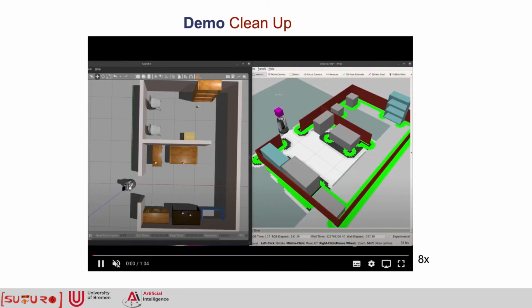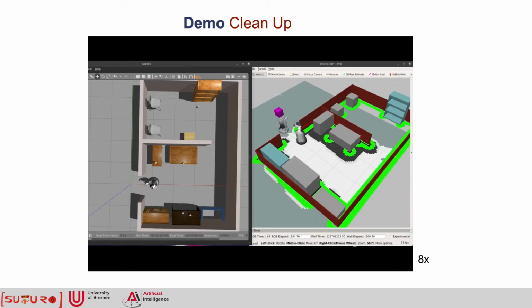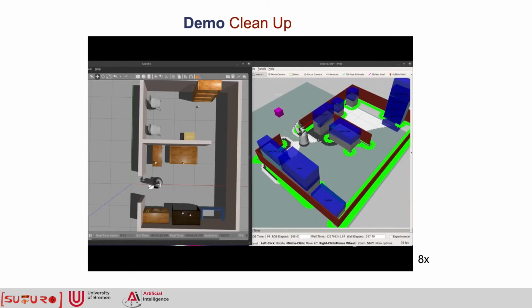Lastly, we demonstrate a simulation of our Suturo system using the HSR. In this case, we will show how the software components of the Institute for Artificial Intelligence interact with each other during the cleanup plan. The agent enters the arena and makes notice of the existing surfaces.